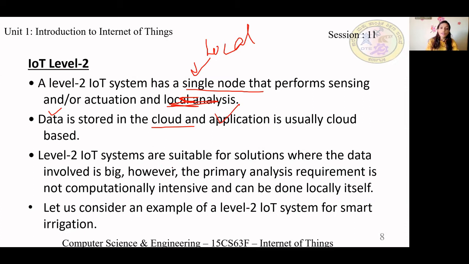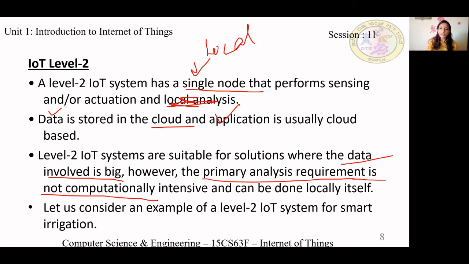Where level 1 IoT systems were used, the computation was less, but these are suitable for solutions where the data involved is big. Because of that, the data is on cloud. The primary analysis requirement is not more.